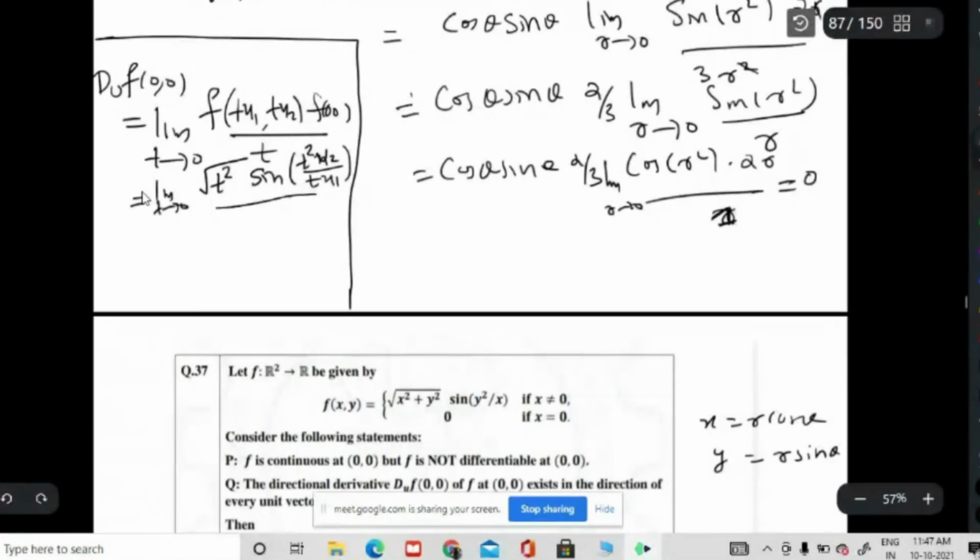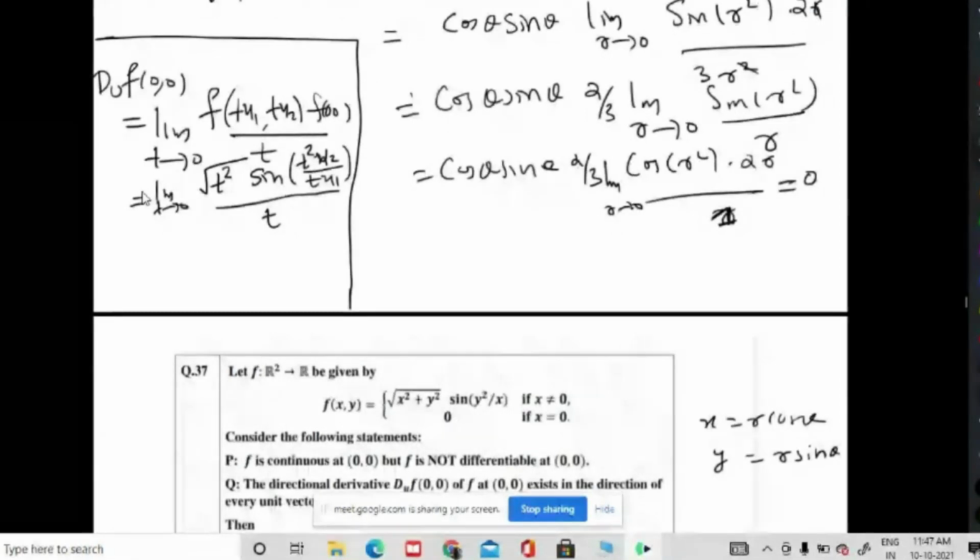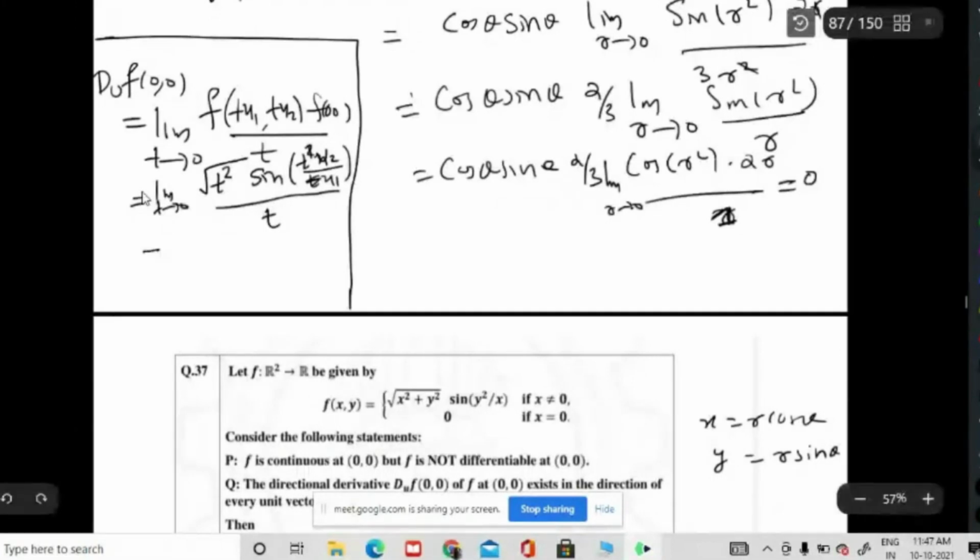Then this is sine of t u2 by u1. Here t will cancel, and root of t square is mod t. So this is limit t tending to 0 of mod t by t times sine of t u2 by u1.